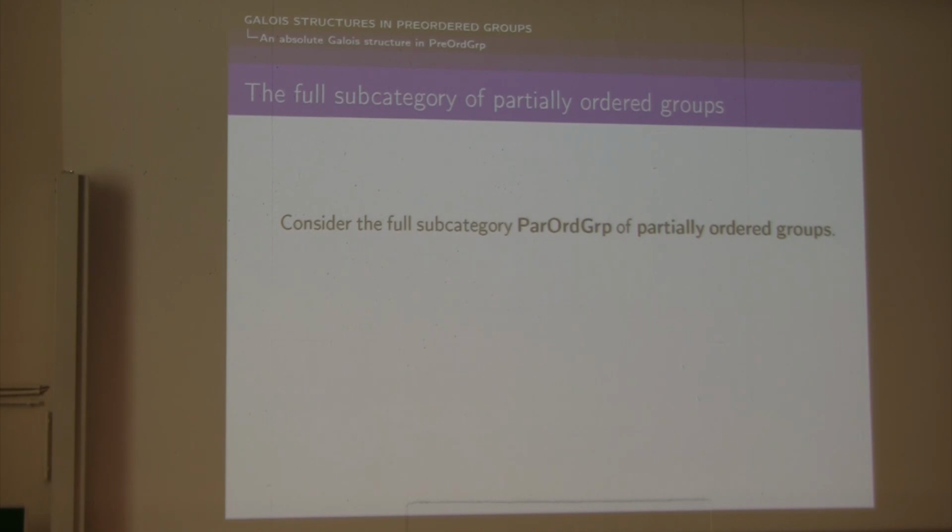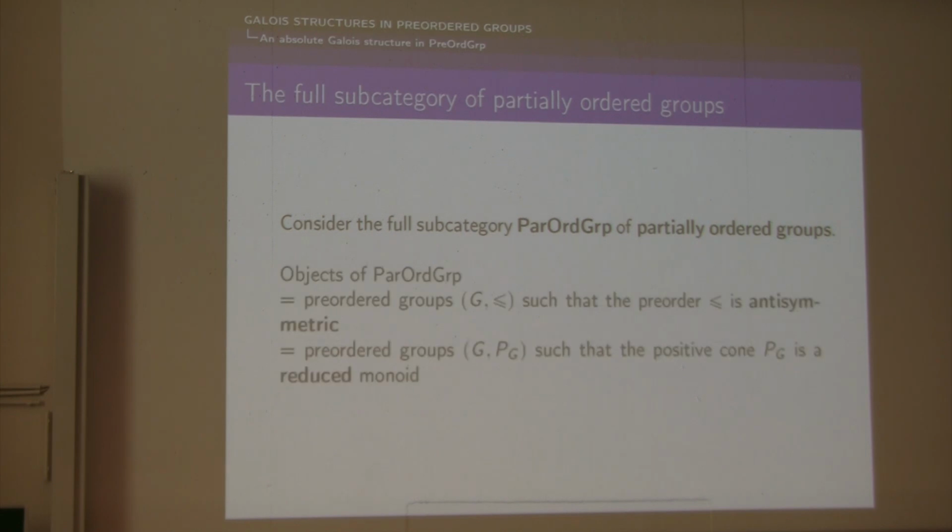So for this, consider first the full subcategory of partially ordered groups. So the objects of this category are just given by preordered groups endowed with a partial order. So for example, the group of integers with the usual order. And with the alternative definition, we can see such objects as pairs (G, PG), where the positive cone PG is a reduced monoid. So PG is a reduced monoid means that the only element in PG having also its inverse in PG is actually the neutral element of PG.